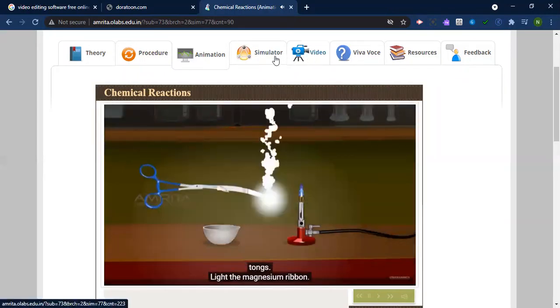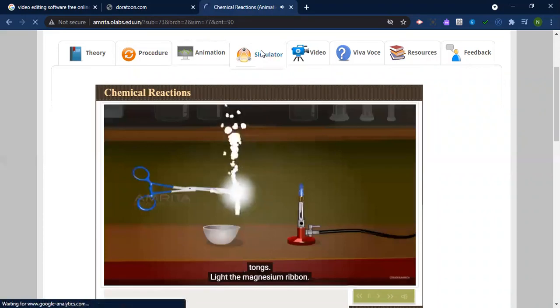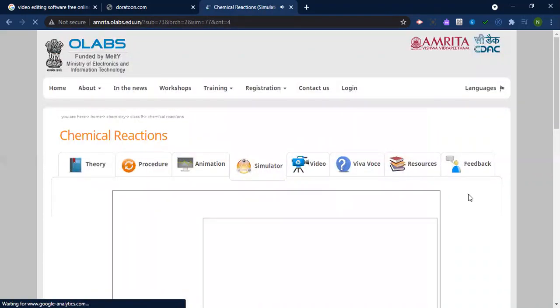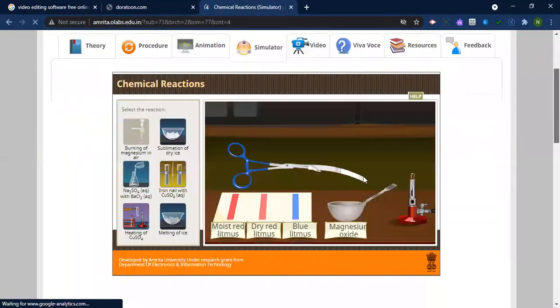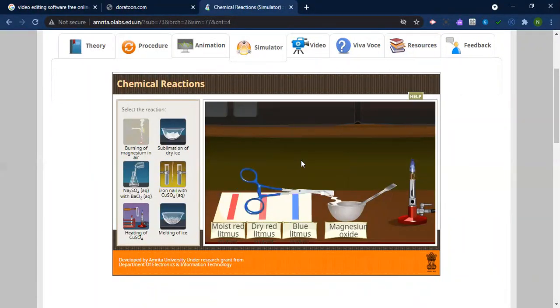And then finally you can go over here in the simulator and perform your own experiment. Now it's time to perform. After learning everything, it's time to perform your own experiment. So you can perform your own experiment with the help of this now. Whatever you need, suppose you will need a burner and then you want to burn this magnesium ribbon. Like this, you will be able to perform. Whatever the procedure is, you need to go according to that. So like this, you will be able to perform your experiment.